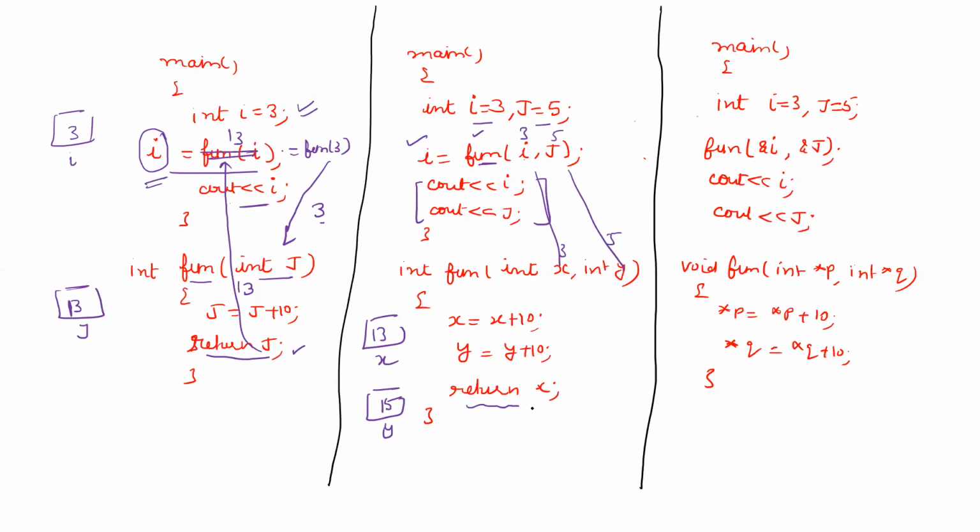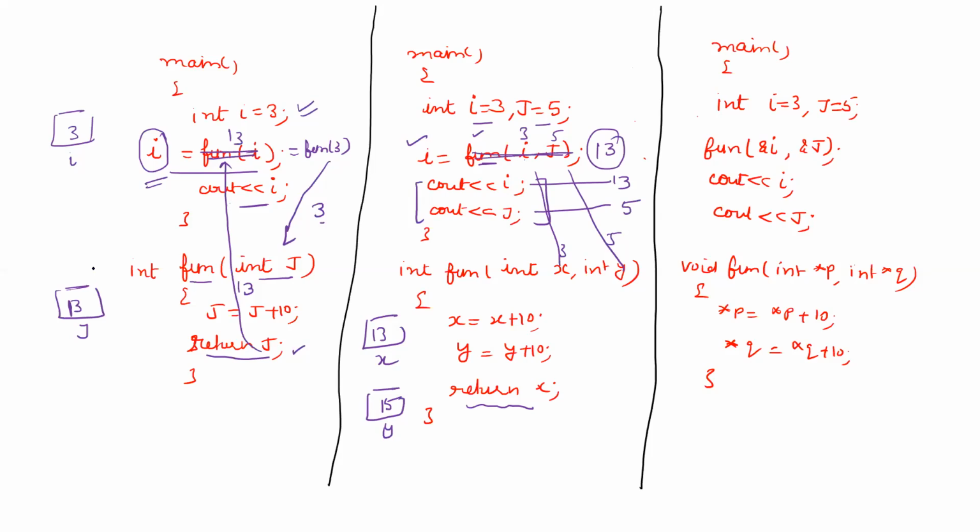Now you can either return x or return y, because a function can return exactly one value. Let us suppose I return x, so the value 13 will be returned back to the calling function. That means i will be replaced by 13. When you are printing the value of i, this will print 13, and when you are printing j, this will still remain 5.